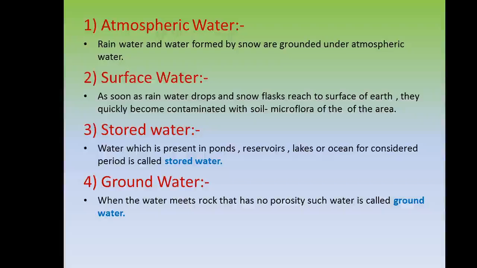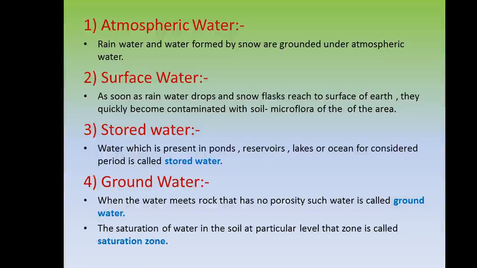The upper boundary of the zone of saturation is called the water table.